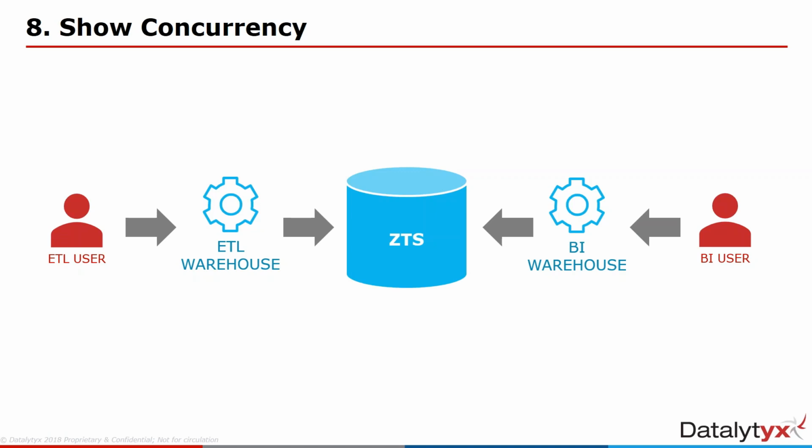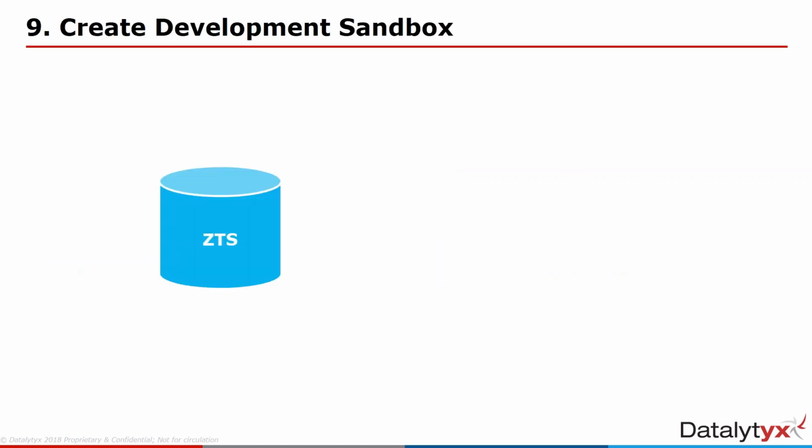And that does mean that we can not only segregate them from impacting one another in terms of the usage of the system, but also it's great for cost allocation as well. So if we've got different projects using the system, we can apportion costs because we can get a breakdown of the billing by the different warehouses used. So that's another great feature.